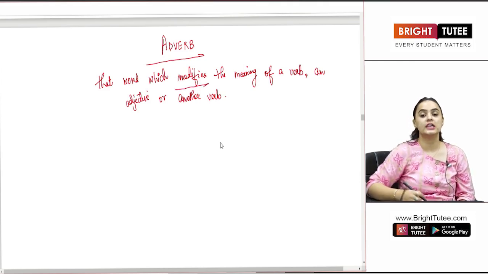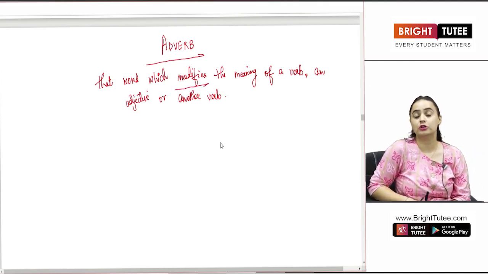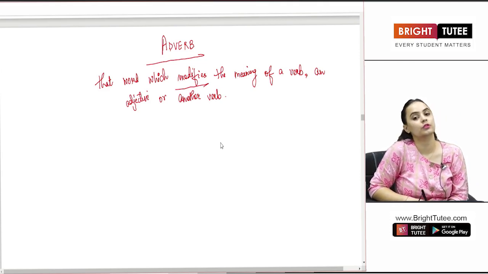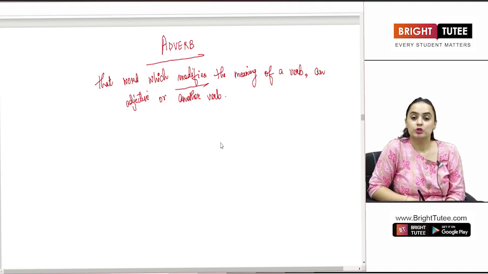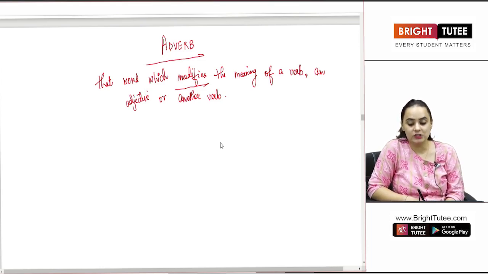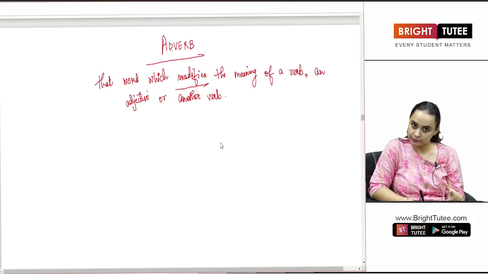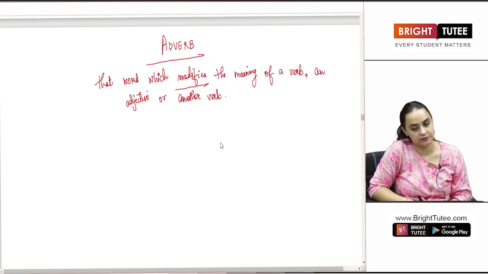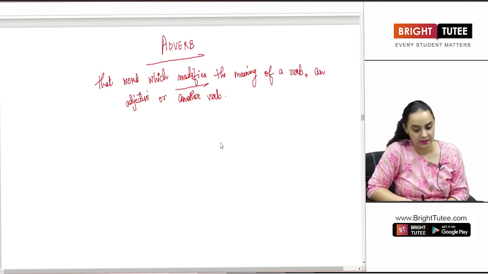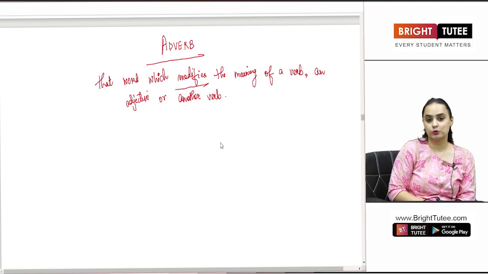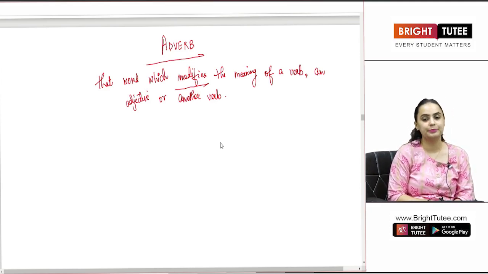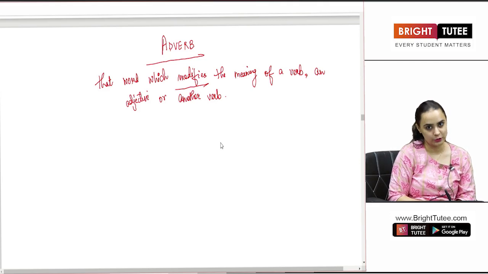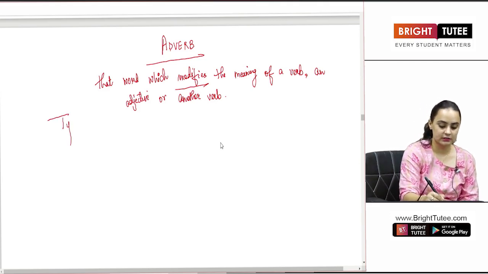Modify means to change, altogether bring about a change in something. That is what we call modification. So those words which change the meaning of a verb, of an adjective, or if there is a second verb which is given in the sentence, then those words are known as adverbs. Now it will be clearer to you with the help of the examples and the types that we are going to discuss. So first, the types of adverbs.